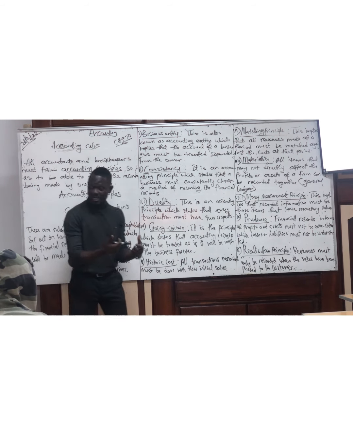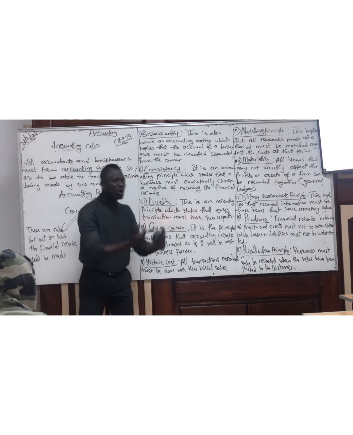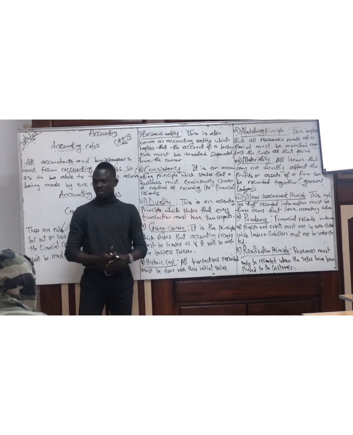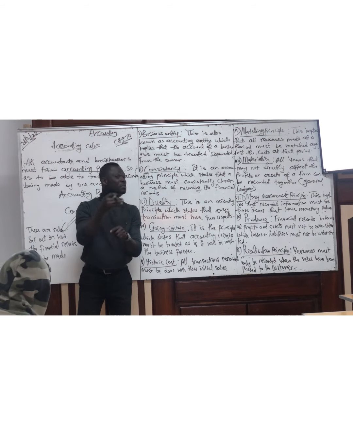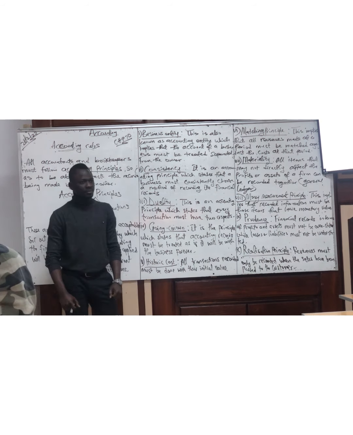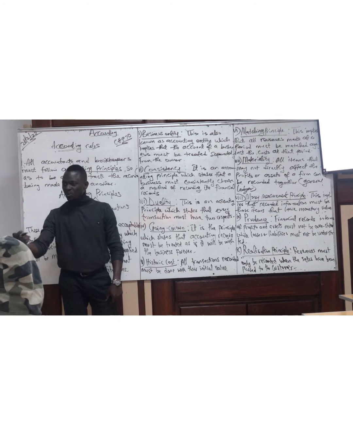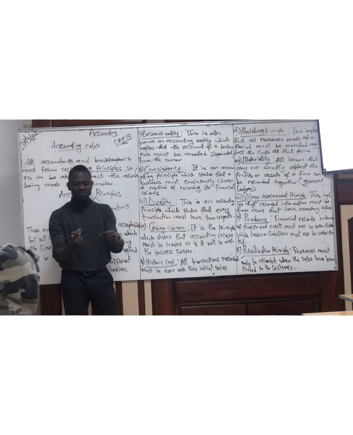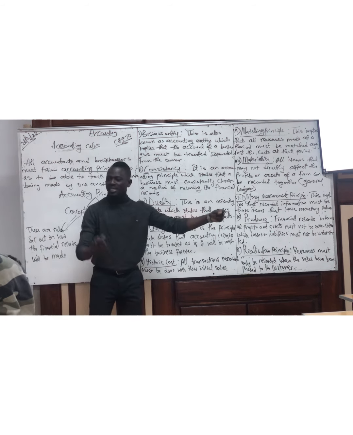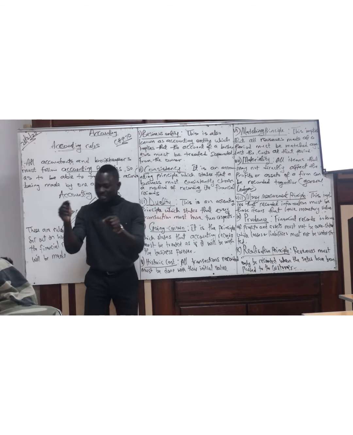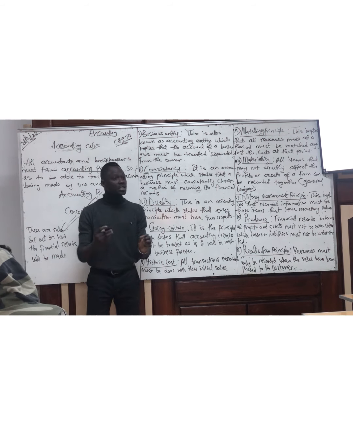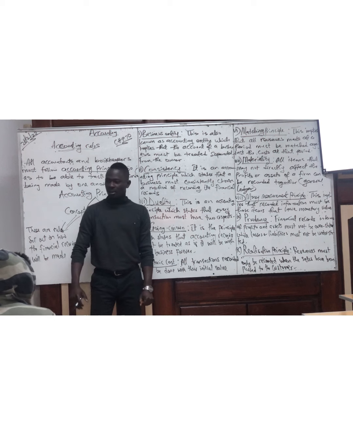And when the owner of the business takes money from the business or takes stocks from the business, it has to be drawings. So whenever there is drawings, it means that the owner of the business has taken money from the business. And in our cash book, when money is taken from the business for office use, it is not drawings because it's still within the business. It's not personal use. Do we understand?